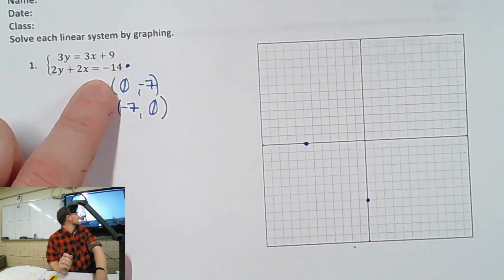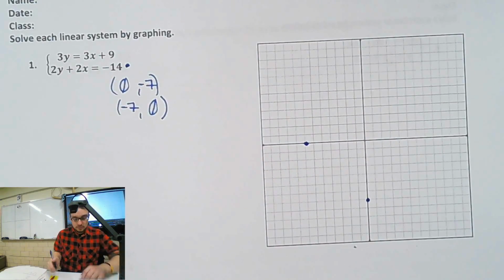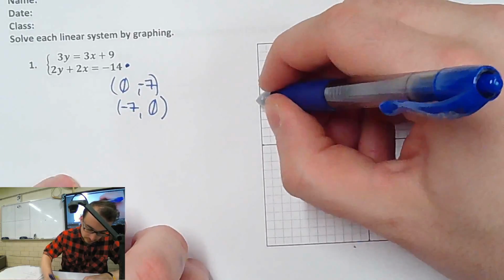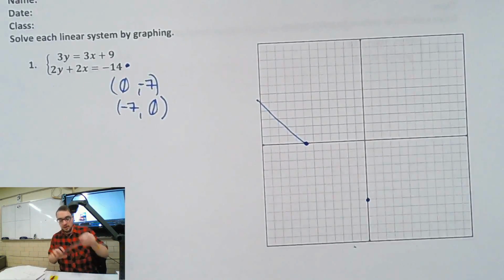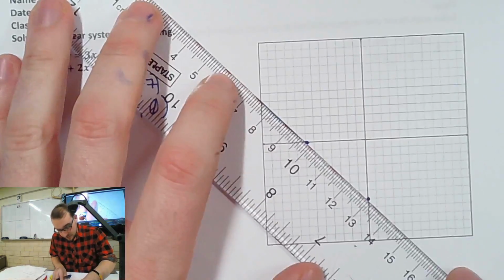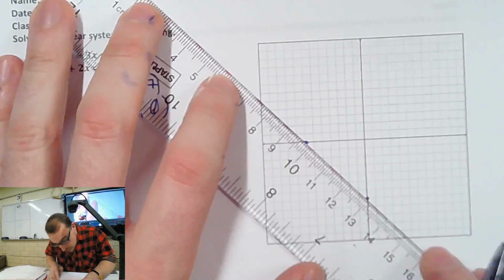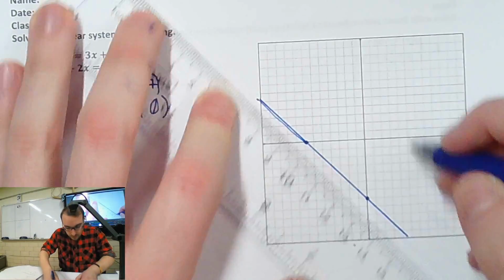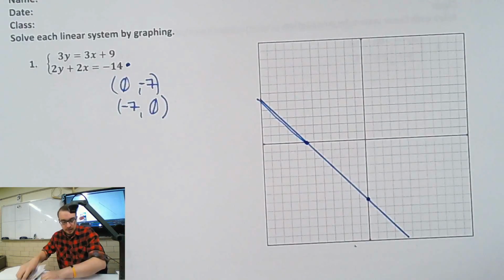This is an equal sign, so it's a solid line, right? Just a regular line. I need to graph this to solve, so I should make sure this looks good. Looks pretty fine, as good as I can.